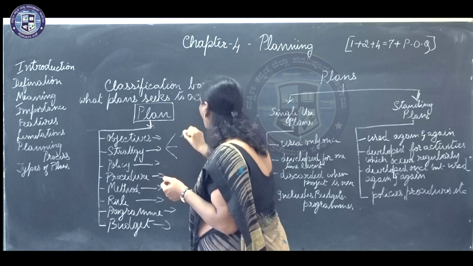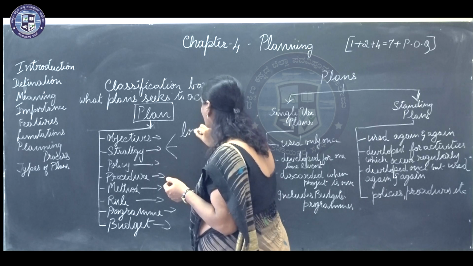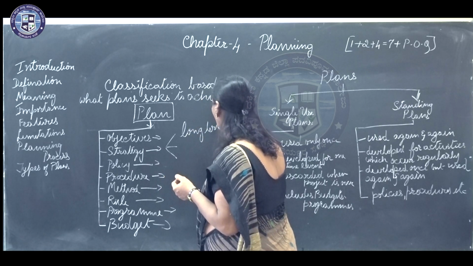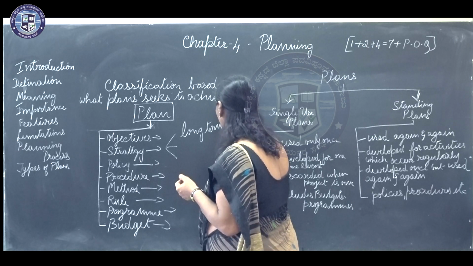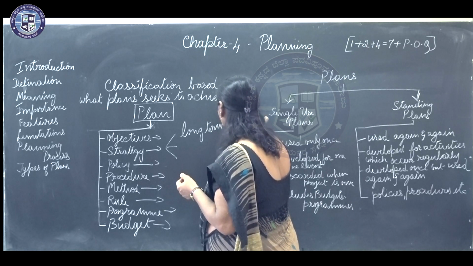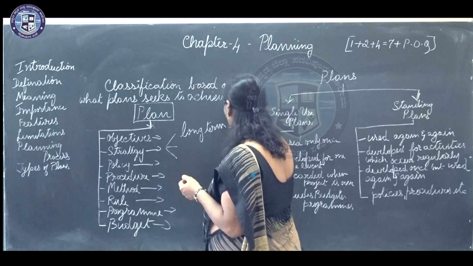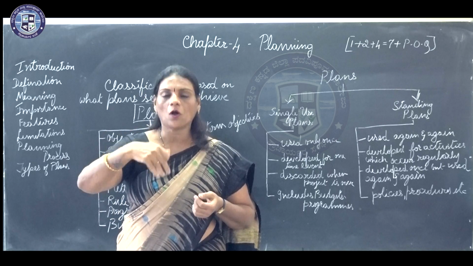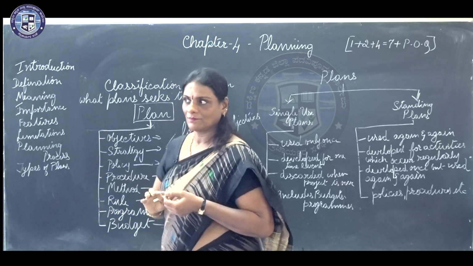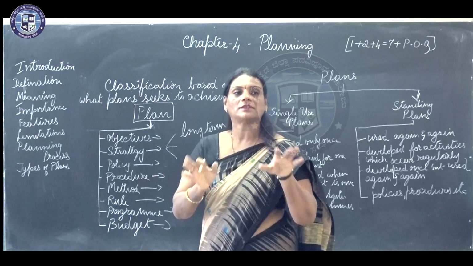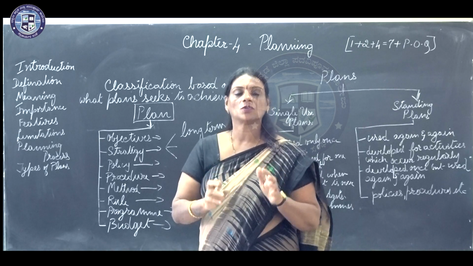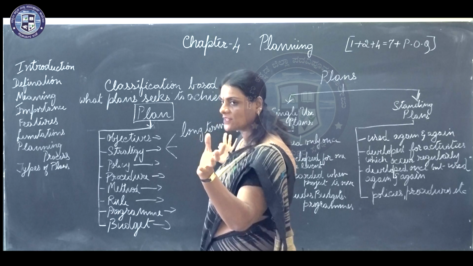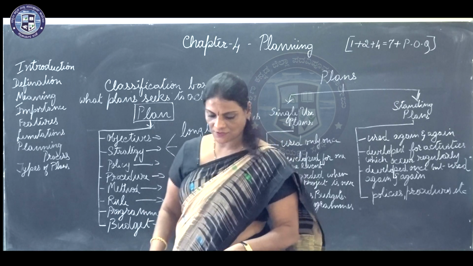Determining your long-term objectives. You are setting up a plan for a longer period because you are involving so much of your time, so much of cost, so much of efforts with it. So, it should be fetching you long-term objectives.